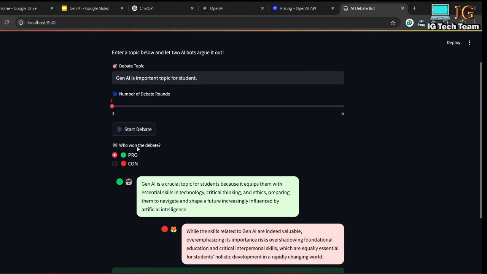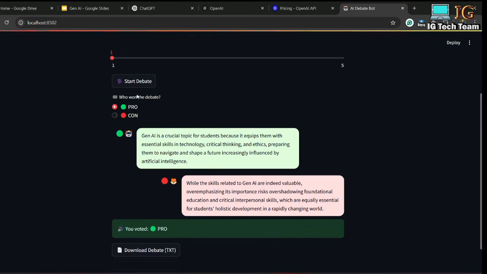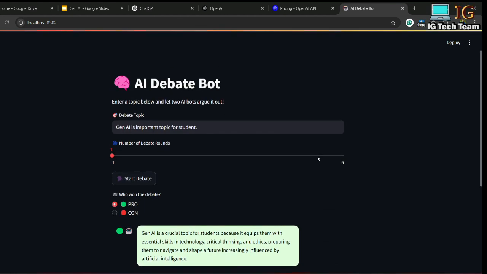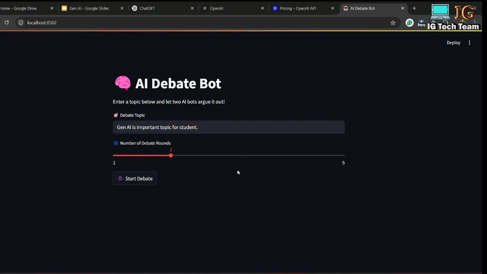We have to give the placeholder after where we want to show. If we want to show this after the chat section, we have to define the placeholder after this chat. Okay, so yeah, this is everything. Now I can refresh this code. I can choose the slider from here. Suppose I'll be changing this to round 3, and if I click on start debate,